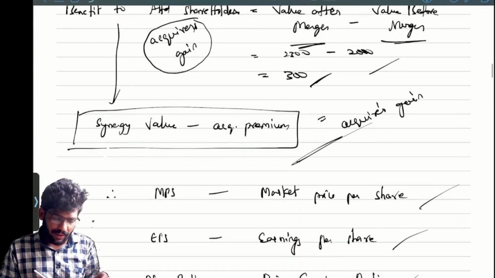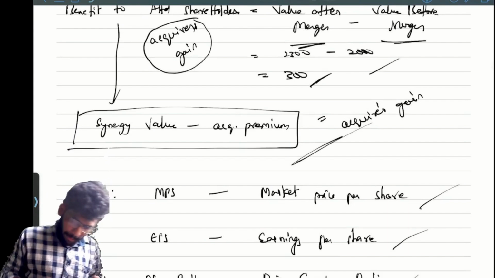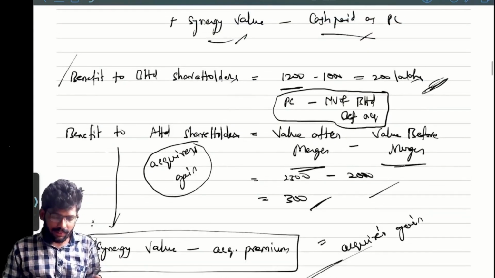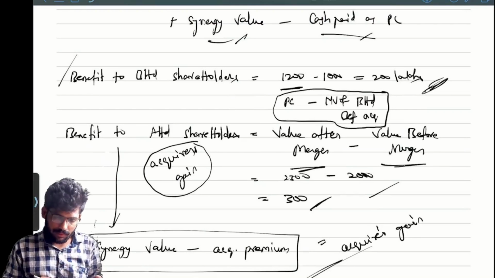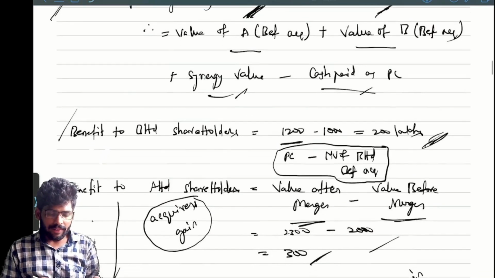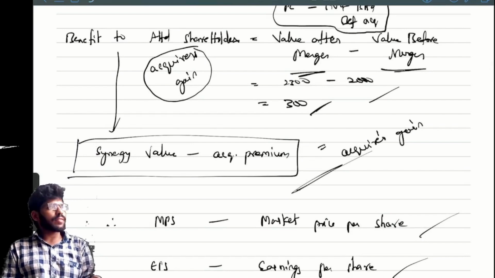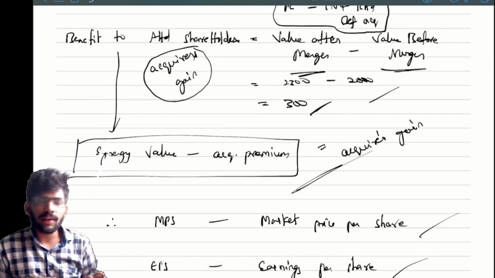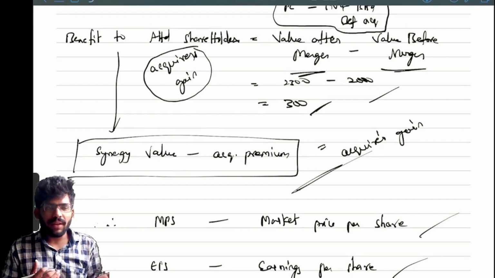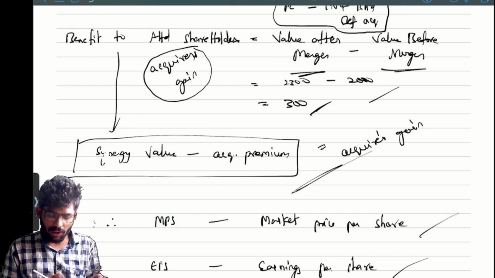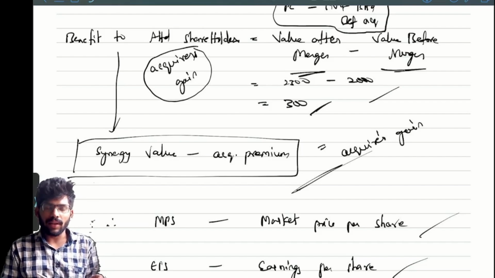Okay. Tell me generally, what is the synergy value? Anybody? Generally 1 plus 1 equal to 2, right? If 1 plus 1 is more than 2, then we can call it the synergy benefit. We need to get some benefit from them, sir. Otherwise, how can we acquire that particular company? Correct or not? Yes. So we should have some benefit. Then only we will acquire. Otherwise, we will not acquire, right?